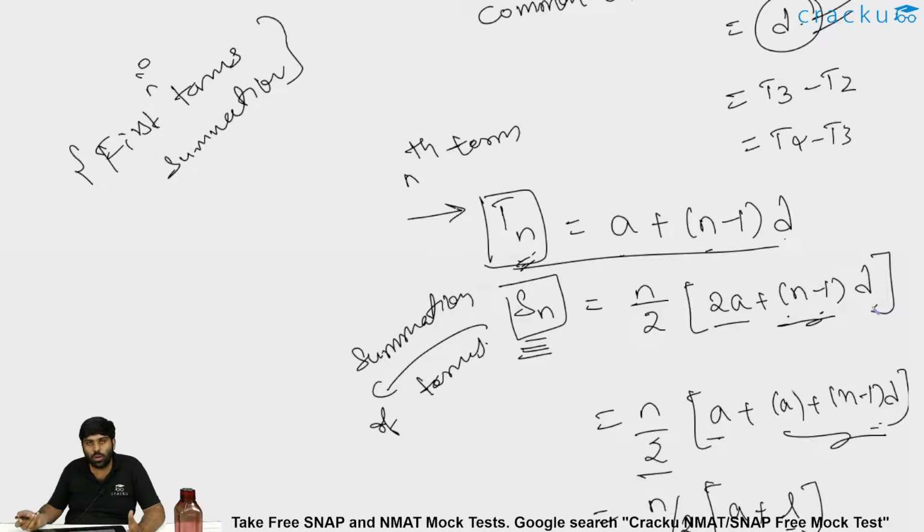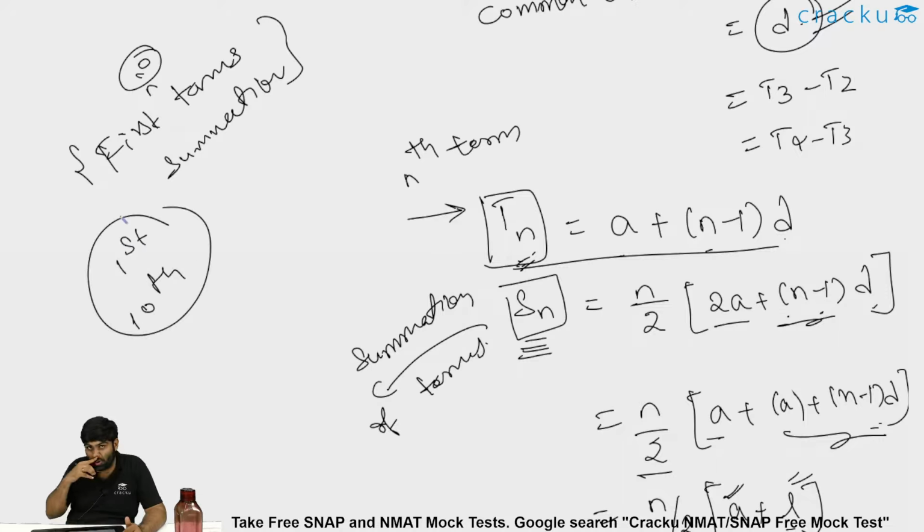If you do not know the common difference, but you know the first term and the last term, that is the 10th term, if you know these both values, you can find the entire summation till 10 terms, that would be 10 by 2 into first term plus 10th term. Here L is nothing but the last term. In this particular example, it is the 10th term.